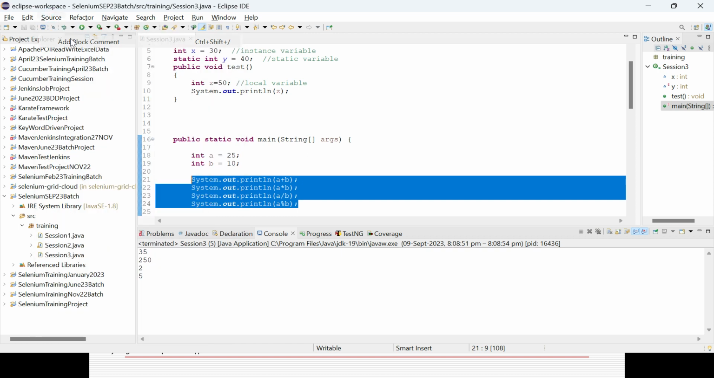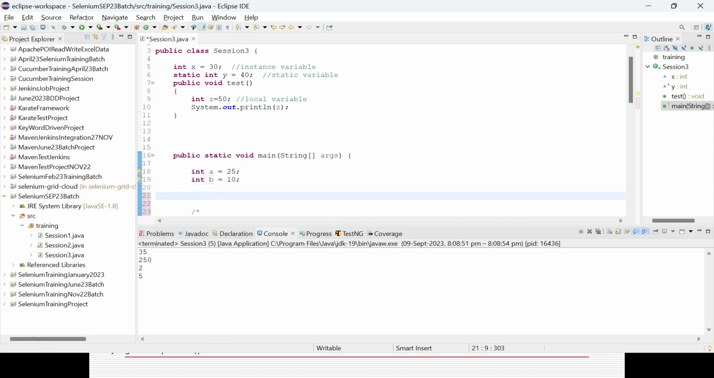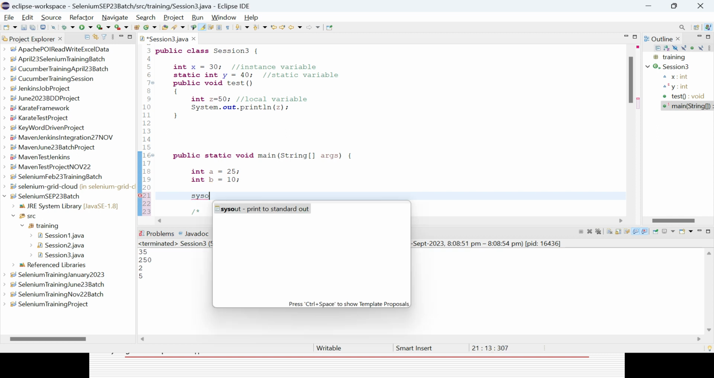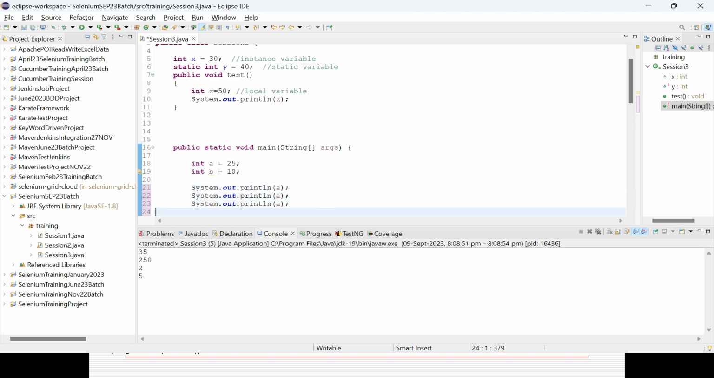Then there are two increment operators available in Java. One is called pre-increment, one is called post-increment. Let's try to go with the post-increment of a. Can anyone tell me what will be the output? Anyone give a try and tell me what will be the output for these three lines?